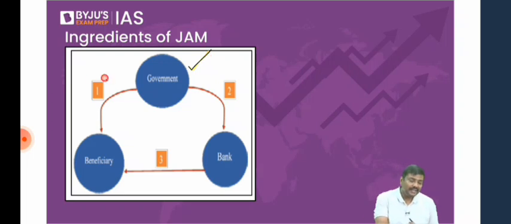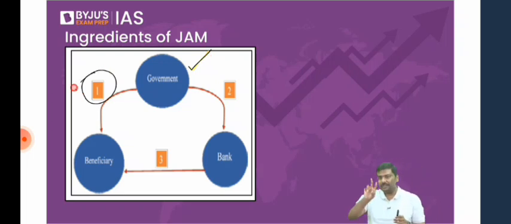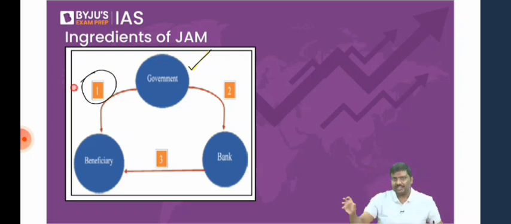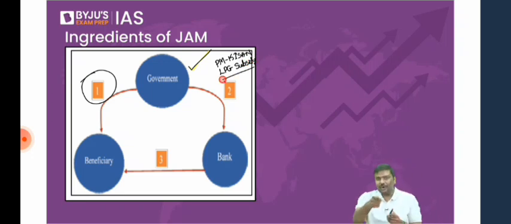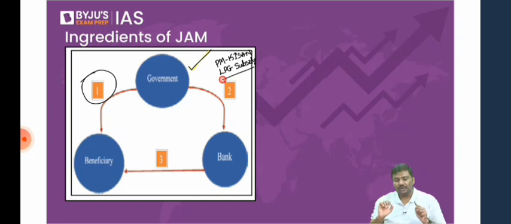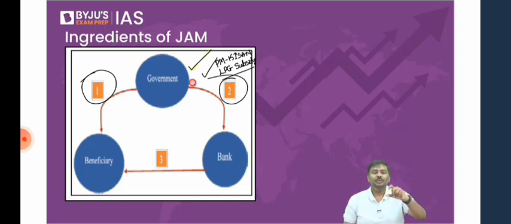Now, once you've identified the beneficiaries, there will be 2 types of beneficiaries here. One, those covered under schemes where cash benefit or cash subsidy is provided, for example the PM Kisan scheme, or for that matter, even the LPG subsidy. Now, what do you think is better? Going to the home of the beneficiaries and putting cash in their hand, or asking them to open a bank account and transferring the funds into the bank account? Don't you think the second system is much better? I'll come to the problem also, don't worry. So you will ask these beneficiaries to open a bank account. Now, to open the bank account, earlier there was a problem. What was the problem? You had to maintain a minimum balance in the bank account.